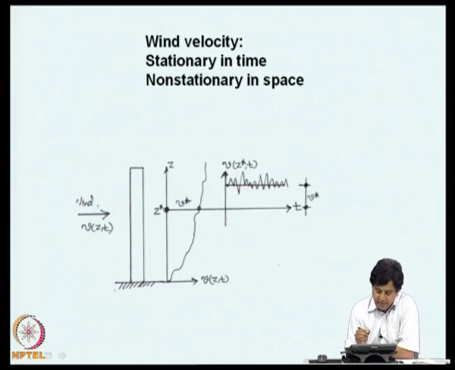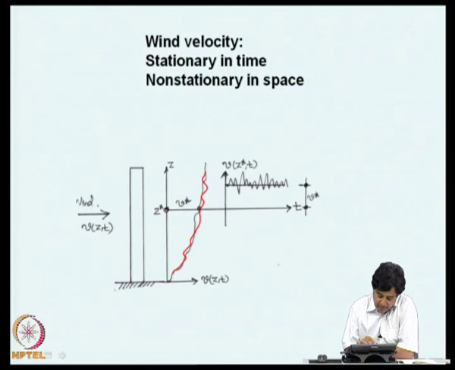Now, when we talk about using the notion of stationarity in modeling, there will be certain issues that we should understand. Again, if we return to modeling of wind velocity, we saw that wind velocity can be conceived as a random process evolving in both space and time. So, if you freeze the time instant and take the snapshot of the velocity, it may look something like this. This is non-stationary, for instance, because there is 0 here, it is evolving.